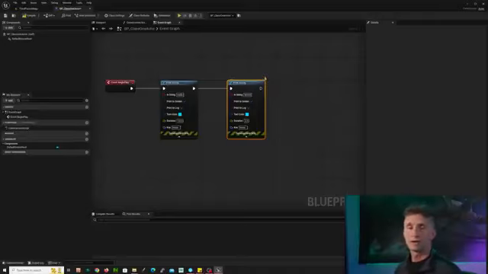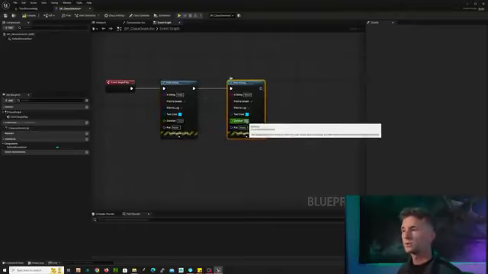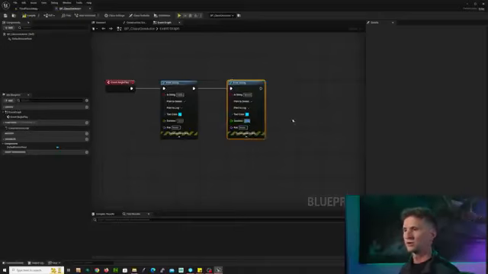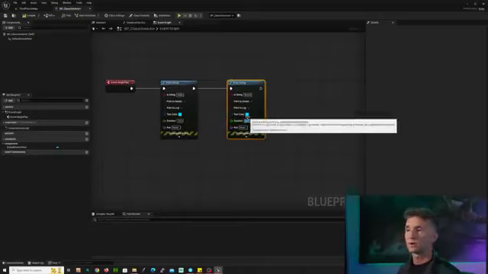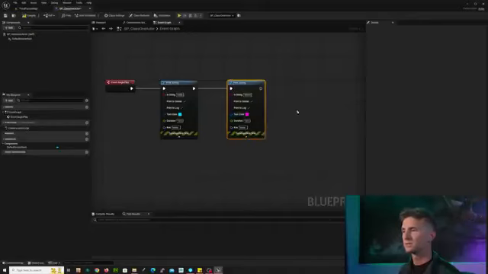So this is a very classic scripting introduction thing that you do in almost every scripting language, and visual scripting is a scripting language. So let's just do the good old classic hello world. Now, just like we did with our first print string, we are going to change our duration. We're going to change it to 10. And we are also going to change our text color. Let's make it something like hot pink.